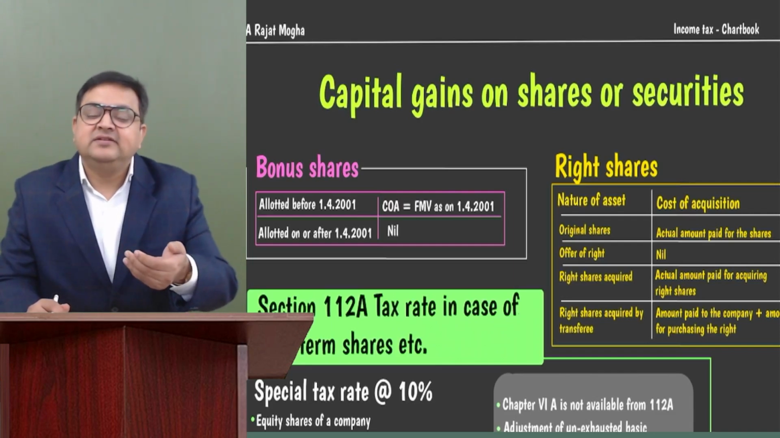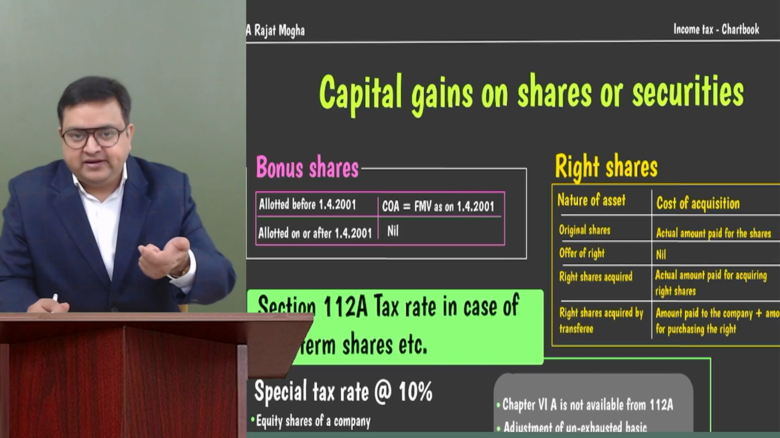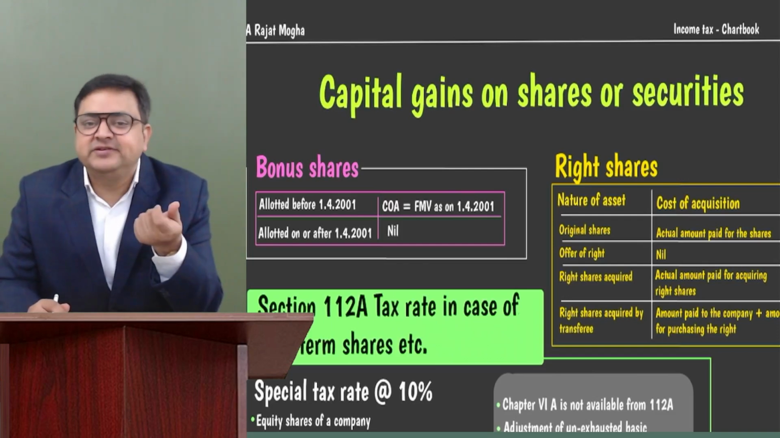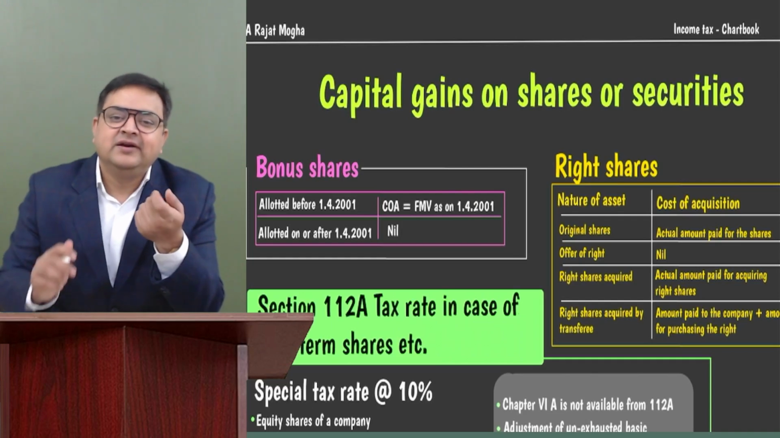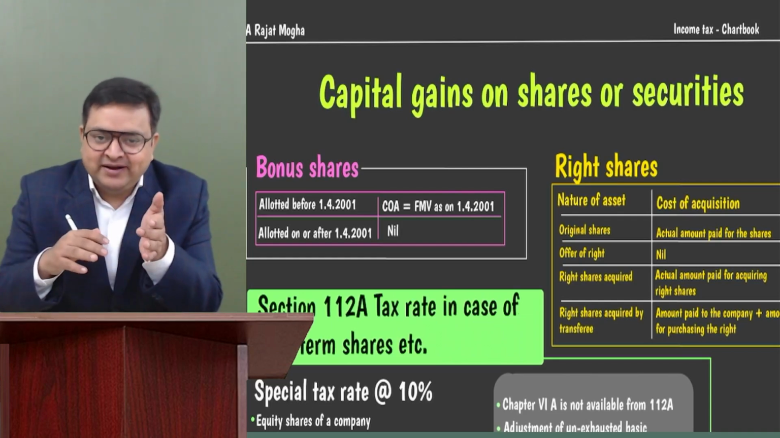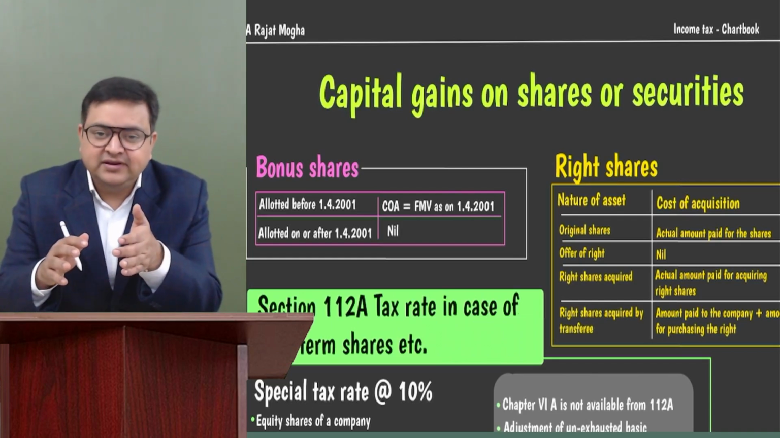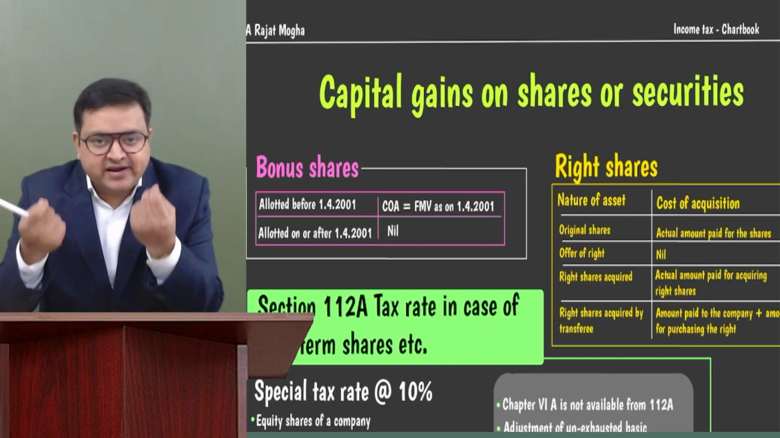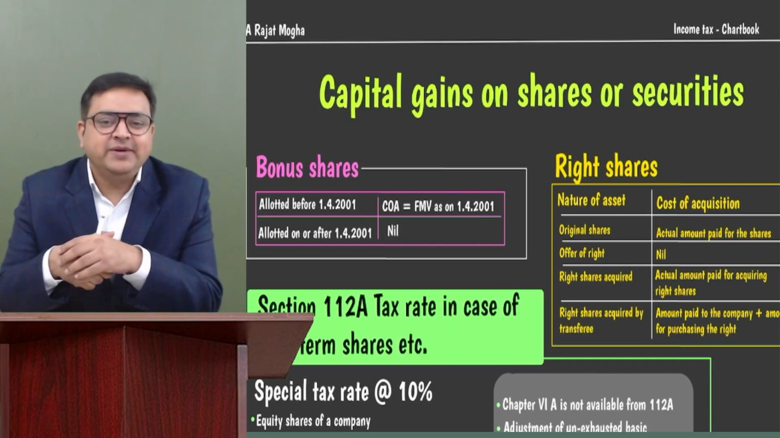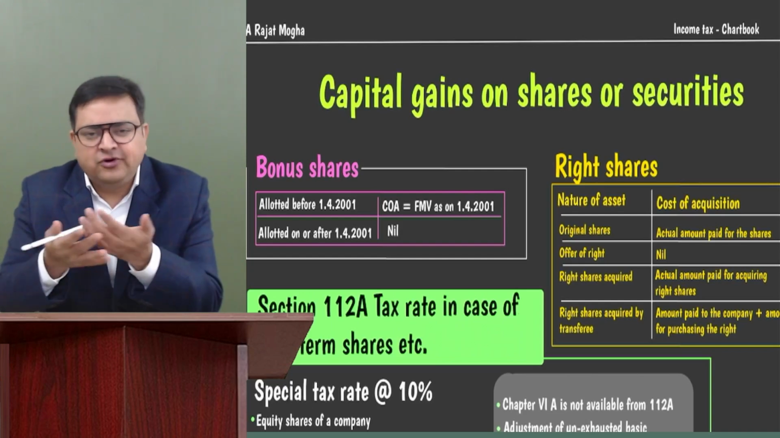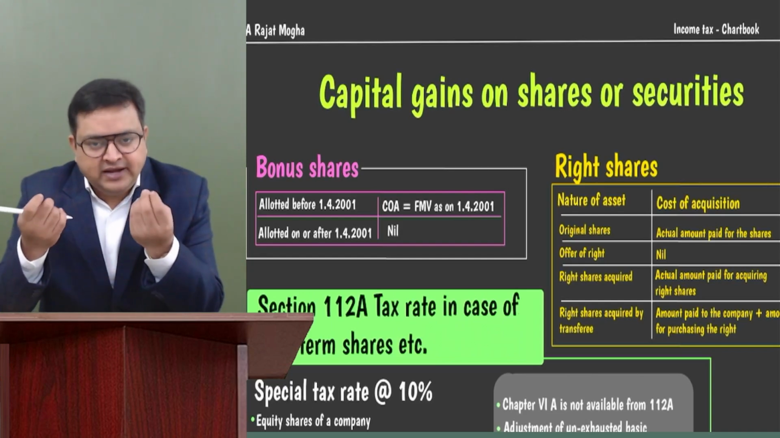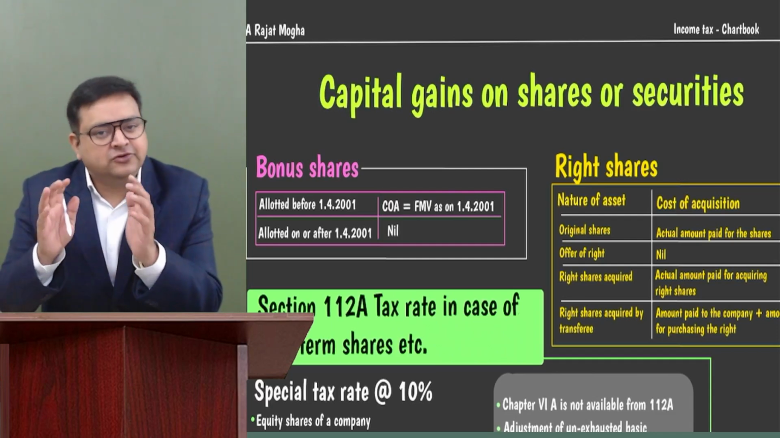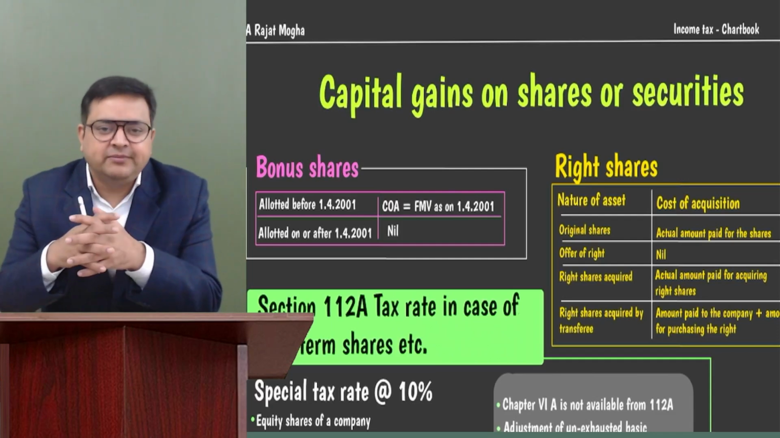So what is the capital asset over here? The transfer of that right, that offer letter which he is transferring, that is the capital asset. Whatever money he is receiving from that other person would be the full value of consideration. And he's not transferring shares, he's transferring that right. So the cost of acquisition would be nil in that case, because he has not spent any amount on getting this letter, right? This letter came because he was the existing shareholder. That's it. So the cost of acquisition would be zero.